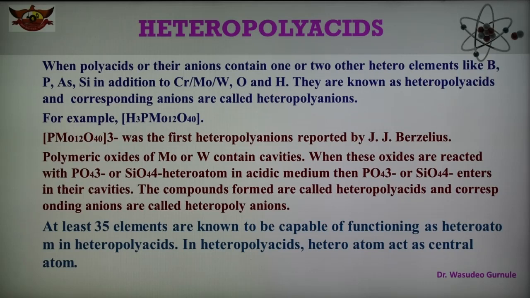So heteropolyacids, or heteropolyanions, are those in which the polymeric oxide of molybdenum or tungsten has cavities, and these cavities are occupied by phosphate, silicate or borate, forming the compound known as the heteropolyacids, and the corresponding anion known as the heteropolyanions. And as we know, at least 35 elements are capable of functioning as a heteroatom in the heteropolyacids, and the heteroatom acts as a central atom. So this is about the heteropolyacids.